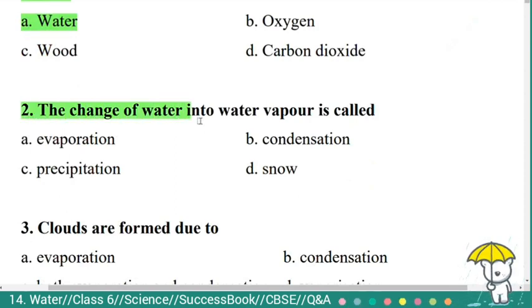Second question. The change of water into water vapor is called option A. Evaporation, B. Condensation, C. Precipitation, D. Snow. Here the correct answer is option A. Evaporation. The change of water into water vapor is called evaporation.